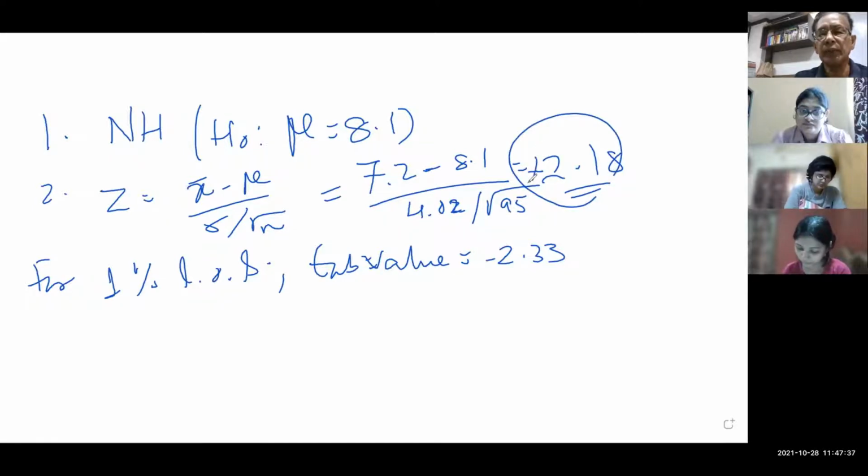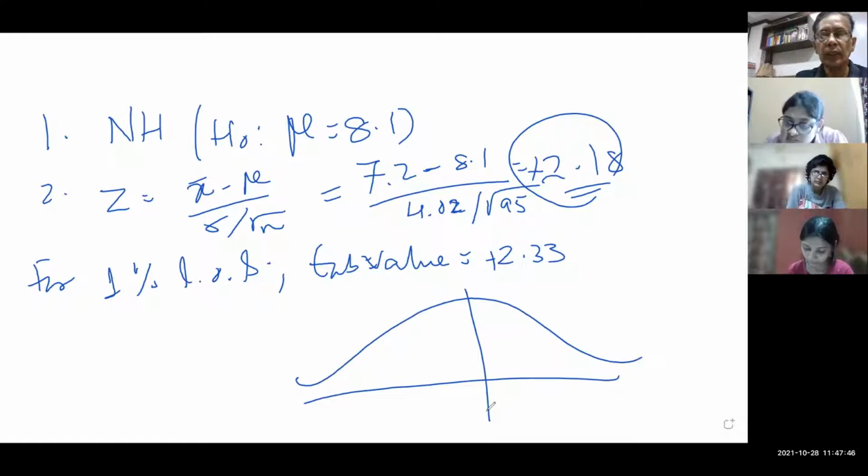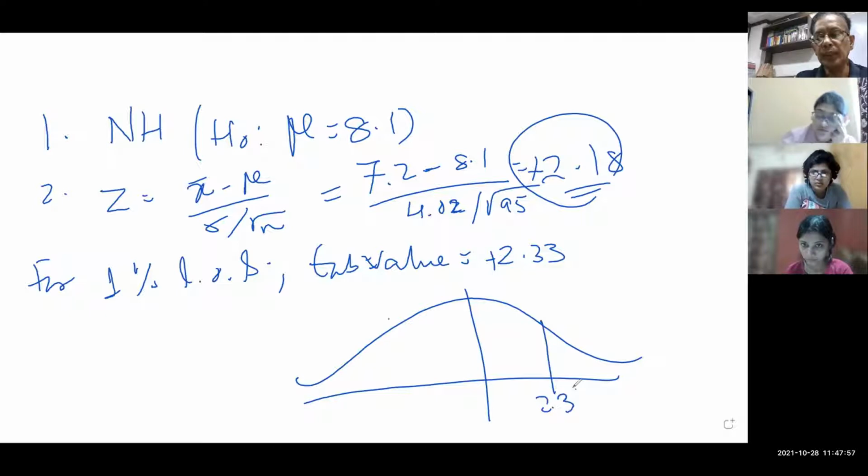If you are taking it positive, you have to take it positive. So that there is no confusion, you can put it like this. If this is the higher side, you can put it on the positive side. This is 2.33. Sarada, this 2.18 will come here.